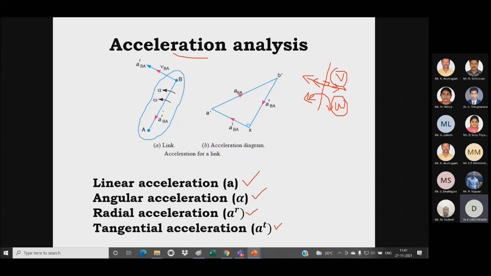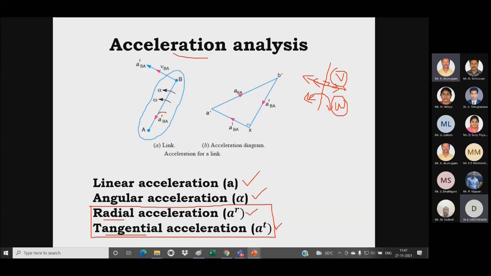For a single link, we have these 4 types of acceleration, and we will see what the direction of each acceleration is. Initially, we need to calculate the radial and tangential acceleration for a given mechanism. What is meant by radial acceleration? What is meant by tangential acceleration?